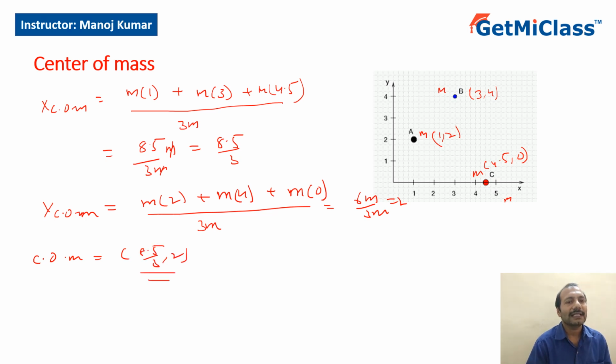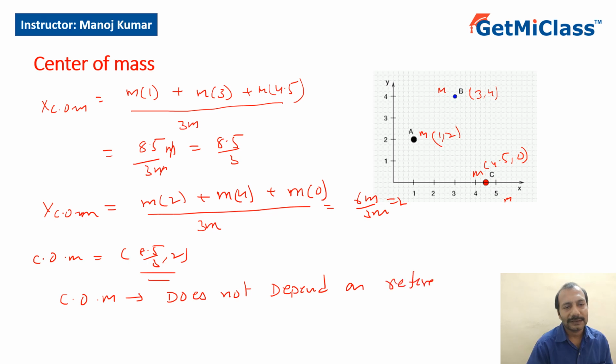Now, we have taken this as the reference, but center of mass does not depend on the reference. Very important: center of mass does not depend on the reference frame. You take any reference frame, you'll get the same answer. The value with respect to that reference might be different. So what does it depend on?